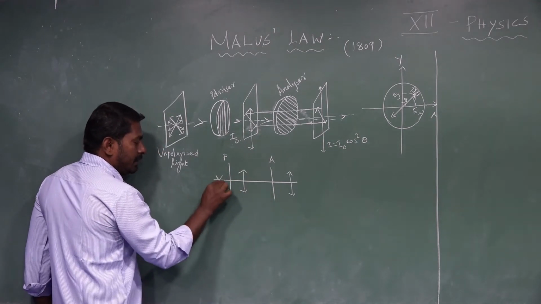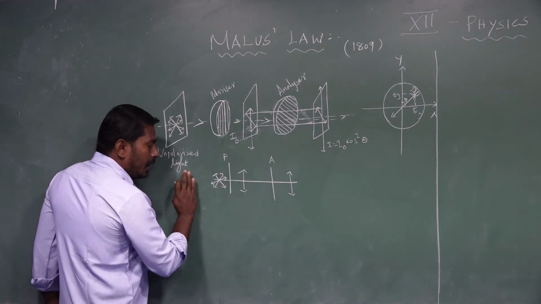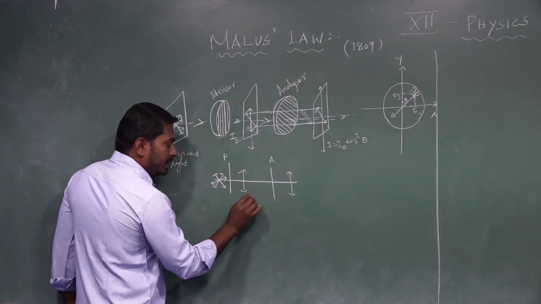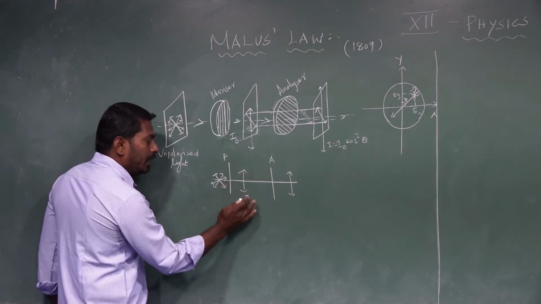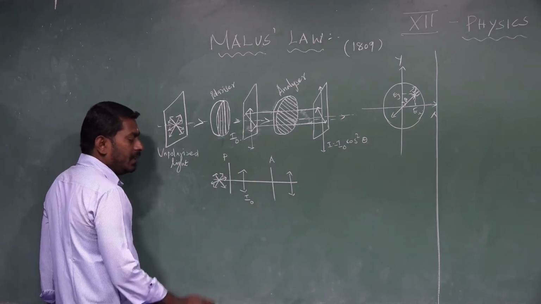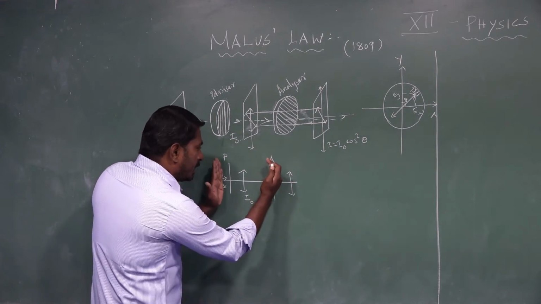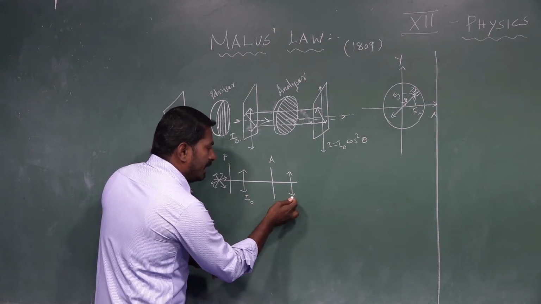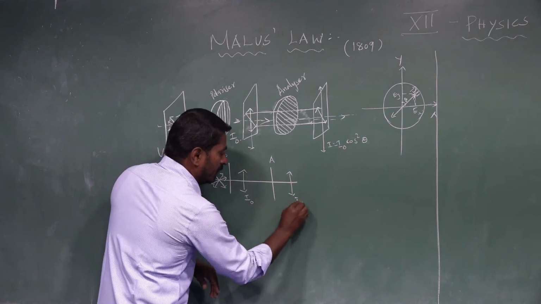Unpolarized light, with vibration in all possible directions, passes through the polarizer. Light coming out from the polarizer has intensity I0, and its vibration is in only one direction, parallel to the transmission axis of the polarizer. This plane polarized light is made to pass through the analyzer. Since the polarizer and analyzer transmission axes are parallel, the intensity of light coming out from the analyzer is the same as that from the polarizer, I0.